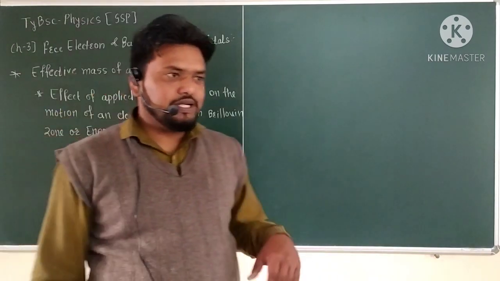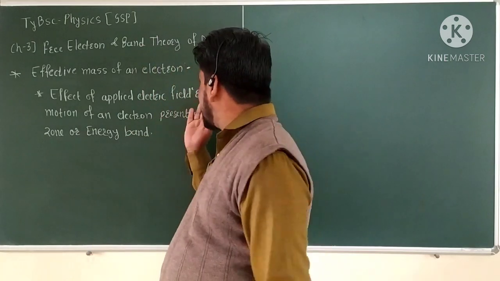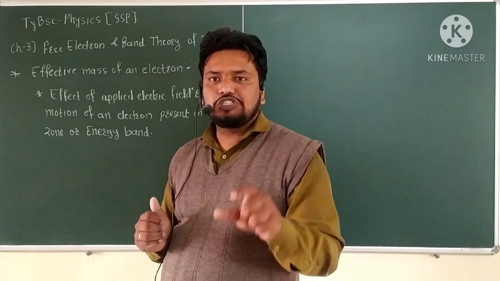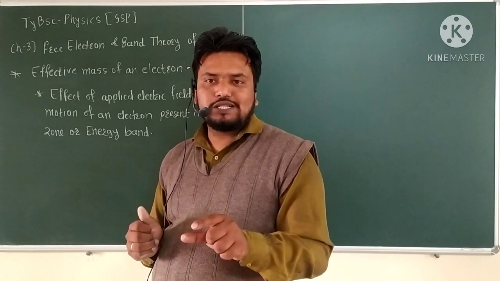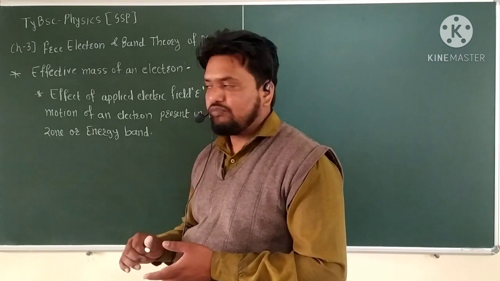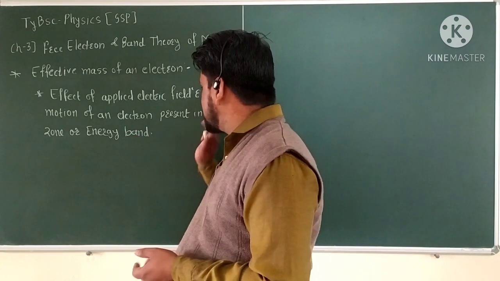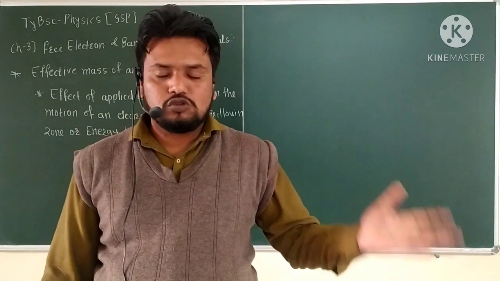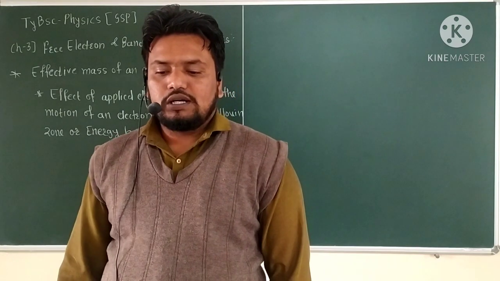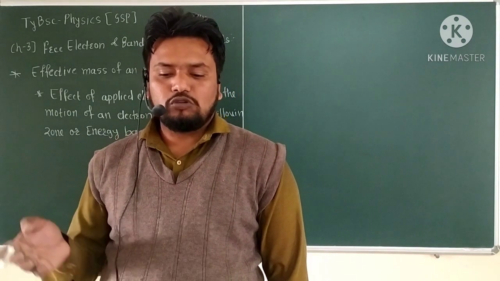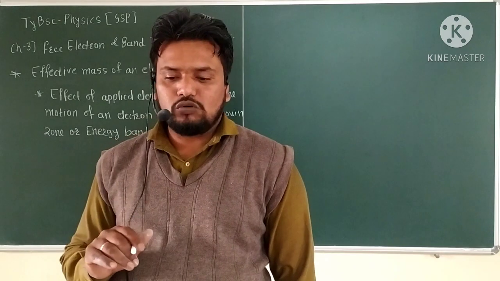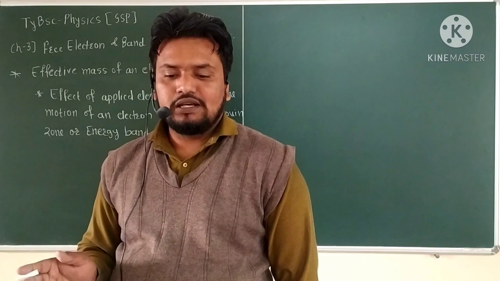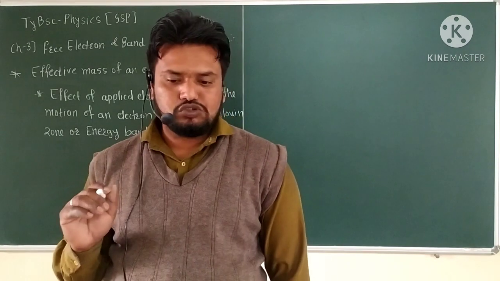So in this point we have to see the next point: if an electric field, epsilon, is applied, what is the effect on the motion of the electron? Consider an electron present at the Brillouin zone boundary, which is the limit k is equal to plus or minus pi by a. If the electric field epsilon acts on the electron for time dt, producing a displacement dx, then we want to see the work done by the electric field.